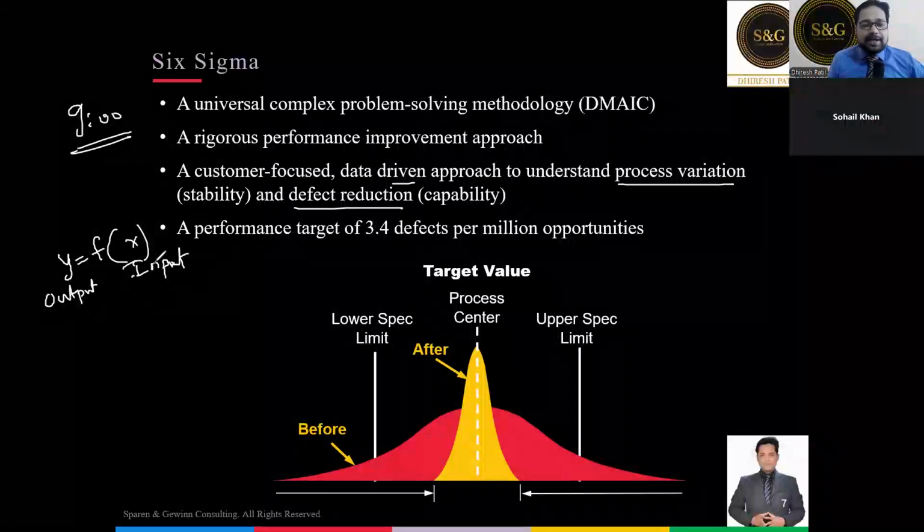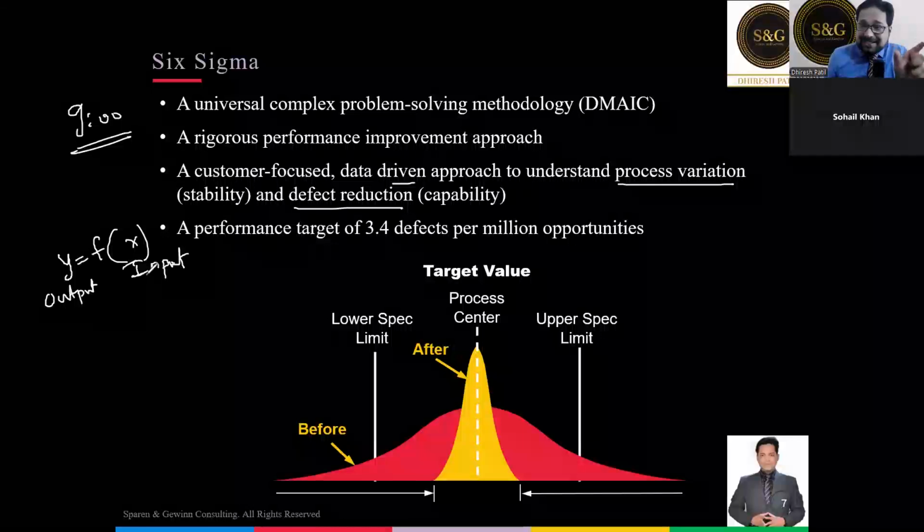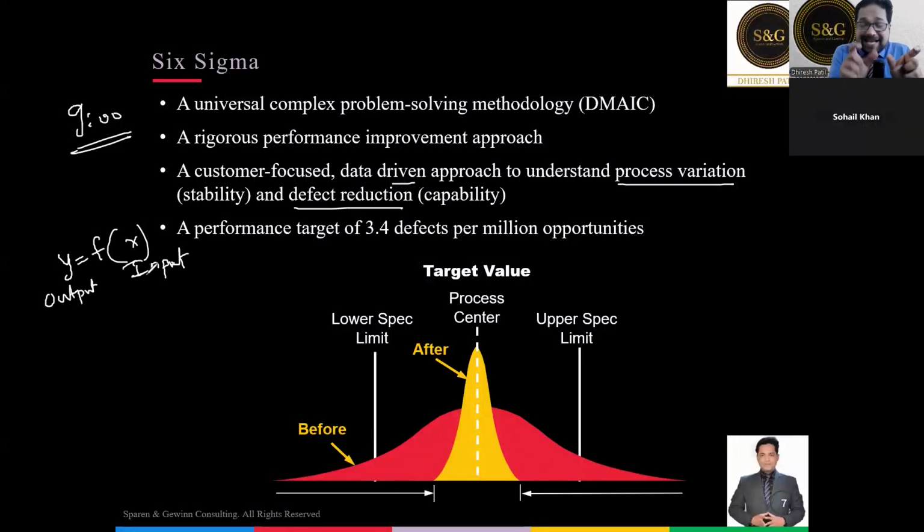Y is the output and X is the input. Y is your office reaching time and X is whatever you have listed: your wake up time, your preparation time, your motivation level, etc. All these are factors. Okay. So your output, your office reaching time, depends on all your inputs: your wake up time, your preparation time, your motivation, your boss, your wife, whatever it is.